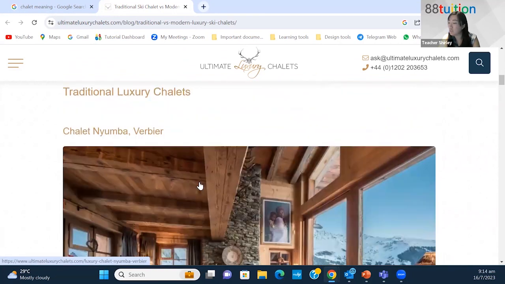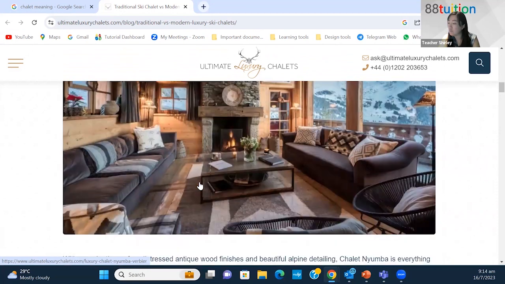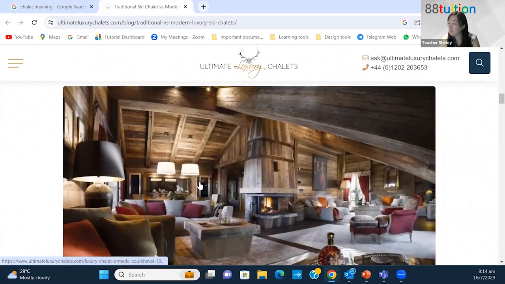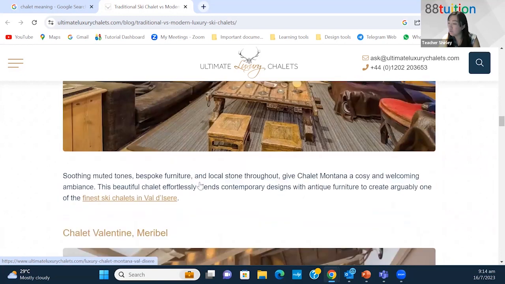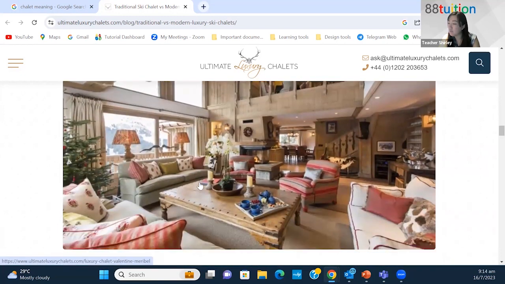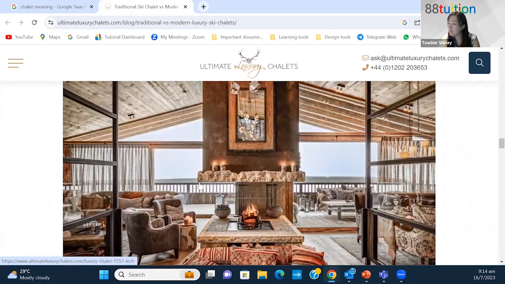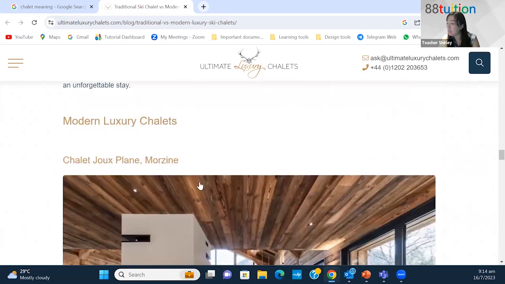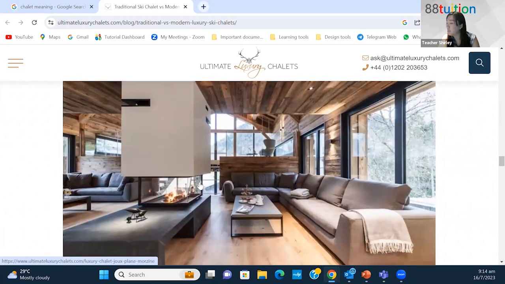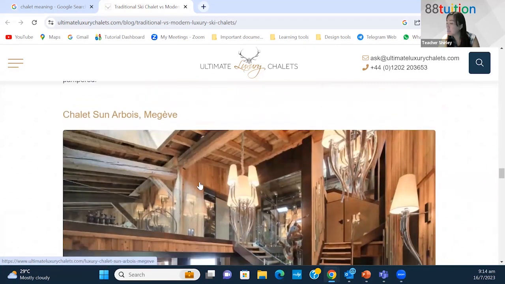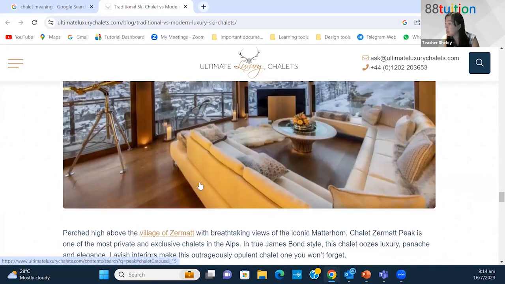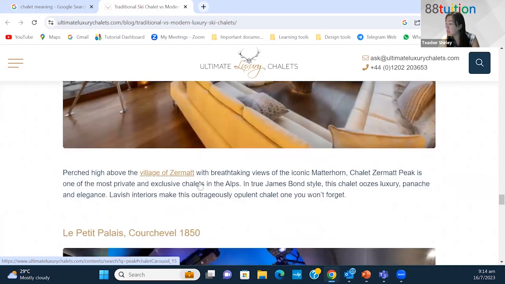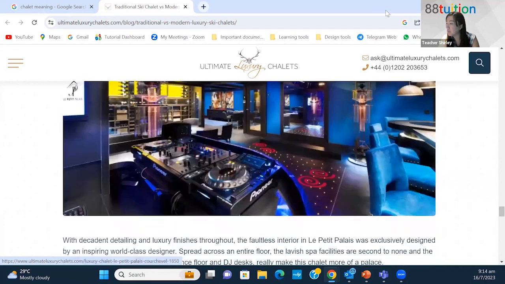These are traditional chalets. Very woody, right? A lot of wood inside. Then modern ones would be like that, real modern ones.